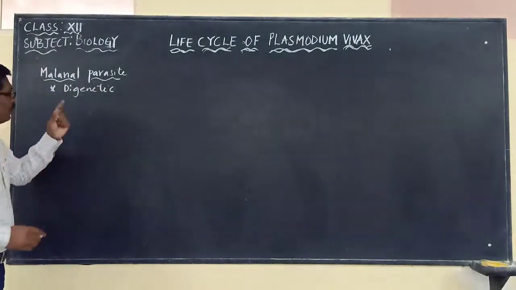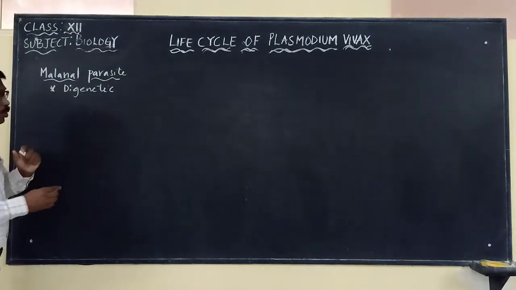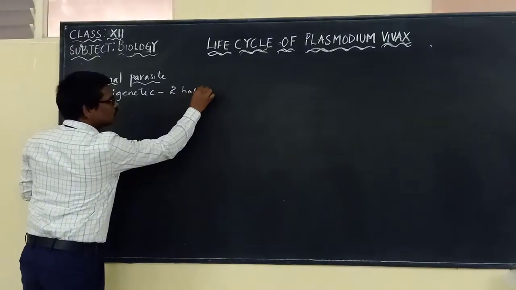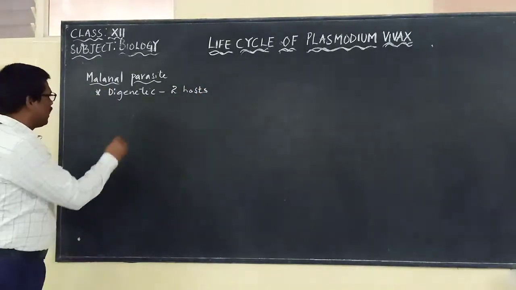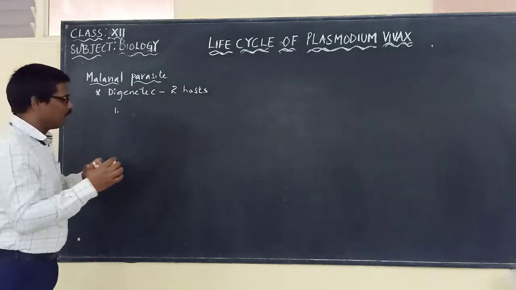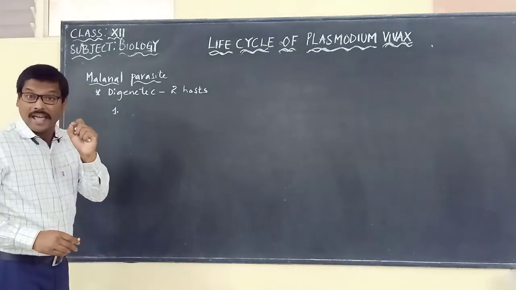Plasmodium vivax requires two hosts, and the first host is the human being, where it completes its asexual life cycle.